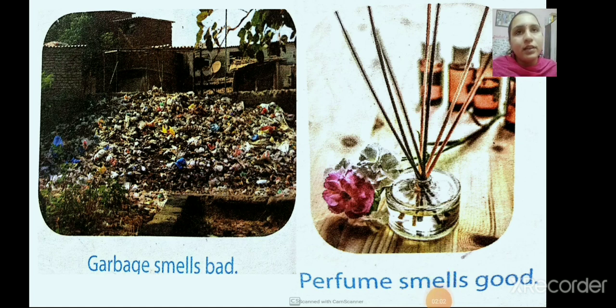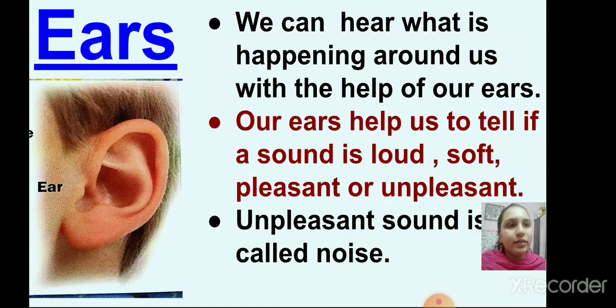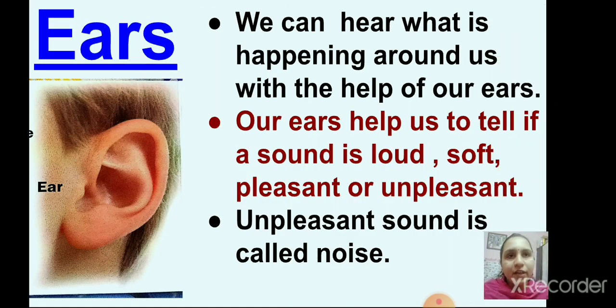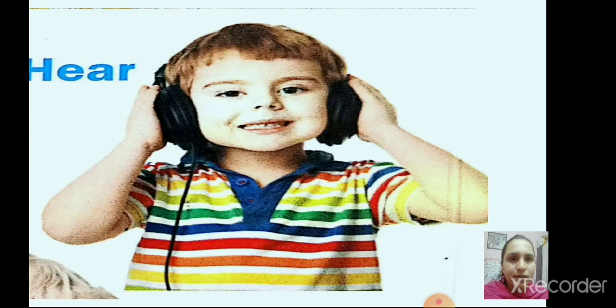The next sense organ is ears. Okay? We hear with our ears. We can hear what is happening around us with the help of our ears, right? Our ears help us to tell if a sound is loud, soft, pleasant or unpleasant. Okay? Unpleasant sound is called noise.